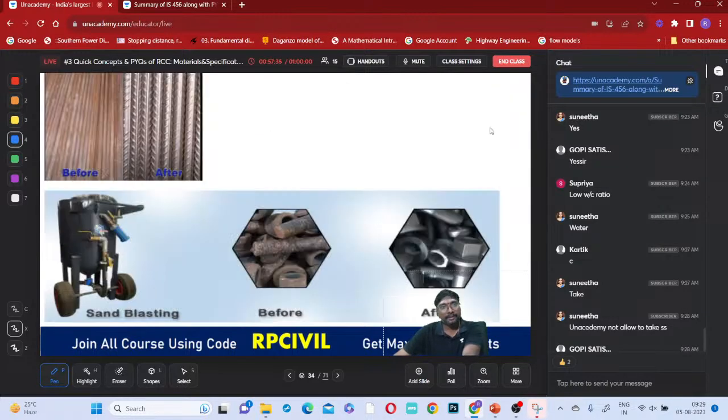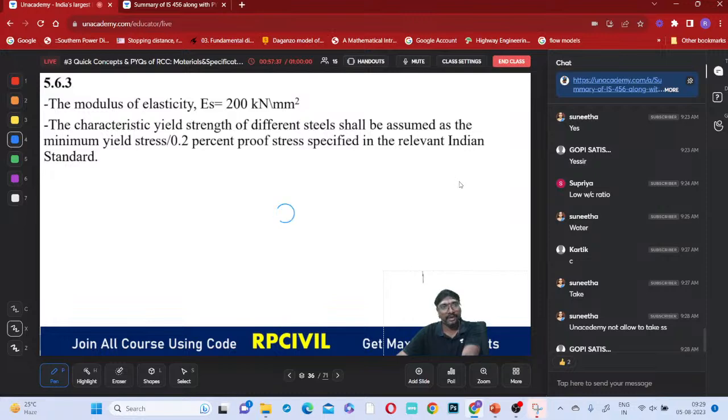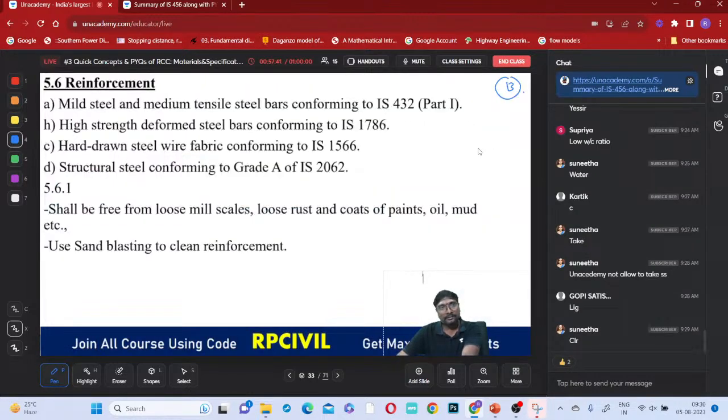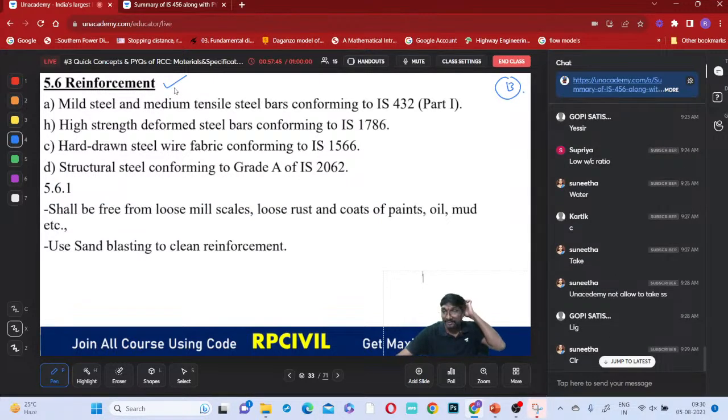Now, coming to this, right, what is that? The next one you are having, if you just observe all of you, reinforcement you are having. What is that next material you are having in the materials? Cement is over, water is over, chemical admixtures and physical admixtures are over, right? Next, reinforcement and concrete. These are the two materials we are left with now. Once these two materials are over, then this first chapter gets over, you can say, okay? Then we can enter into the design basics, limit state method and all these things, okay?